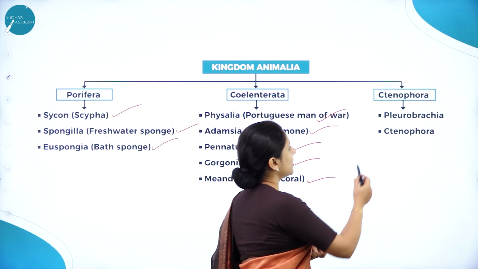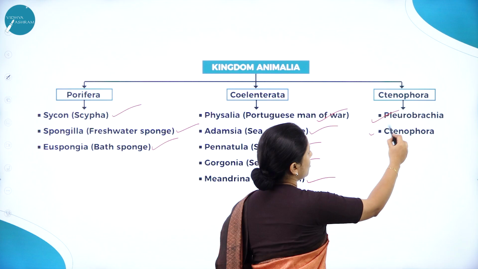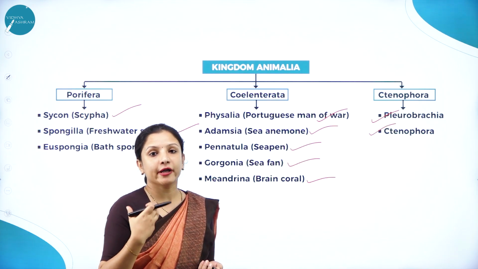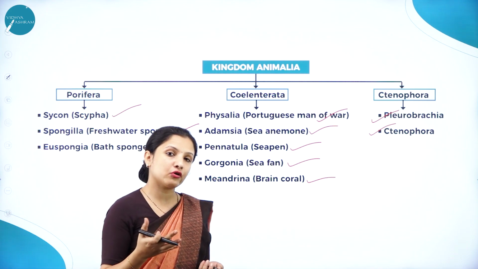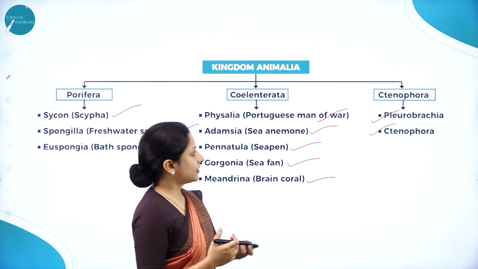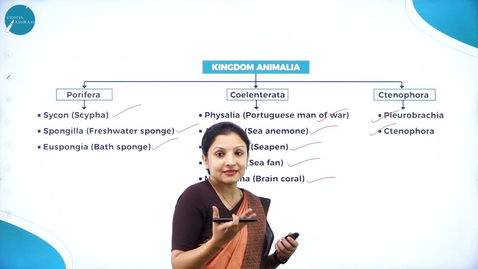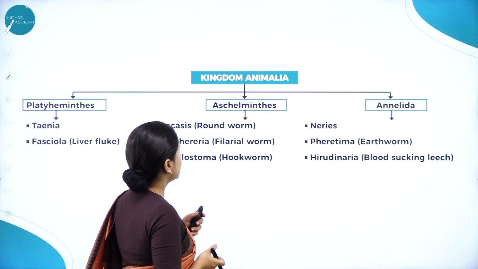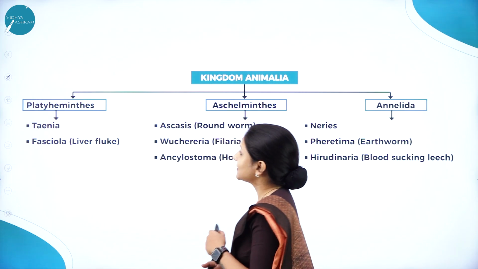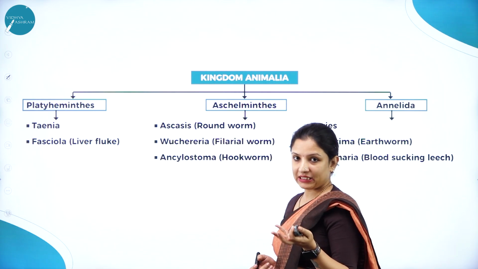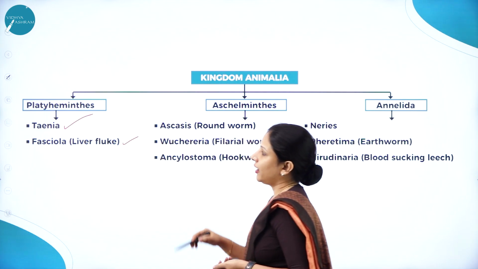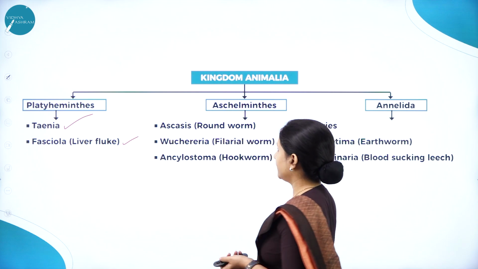Next, under Ctenophora, there is Pleurobrachia and Ctenoplana. Ctenophores are the ones which exhibit bioluminescence. That is why they are also called sea walnuts. Bioluminescence is one of the peculiar characteristics of Ctenophora members. Next, moving further, there are platyhelminths. They are the completely flat worms. There is Taenia, that is tapeworm, and Fasciola, which is nothing but liver fluke.